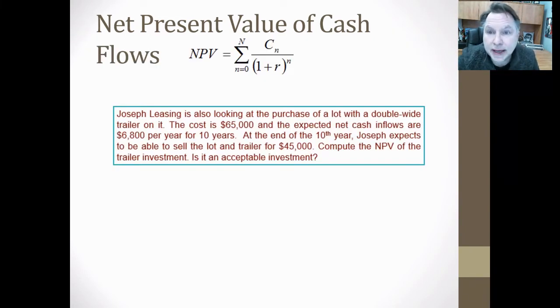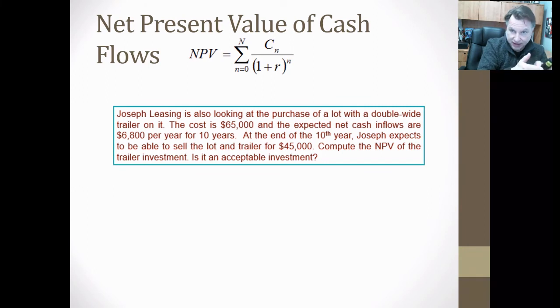So let's do a quick example. So Joseph's Leasing is also looking at the purchase of a lot of a double wide trailer on it. So we're going to purchase it. We're going to expect some inflows, our 6,800 per year for 10 years for renting it out. The cost is 65,000. So I got to put $65,000 down on it today. So that's 65,000. That's what it's worth today. But those 10 years of $6,800, what is that worth today? And then at the end, I'm going to be able to sell it for $45,000. Well, what is that worth today?